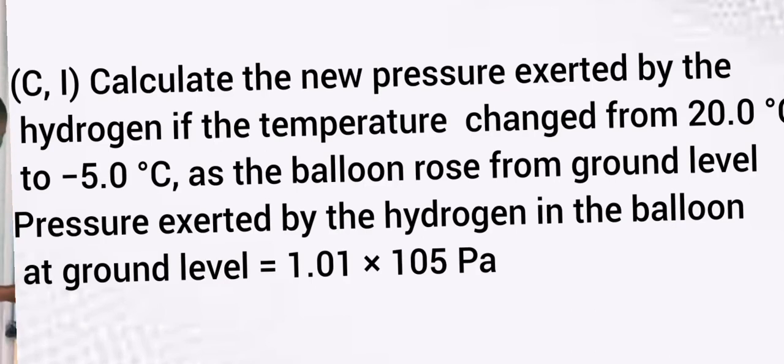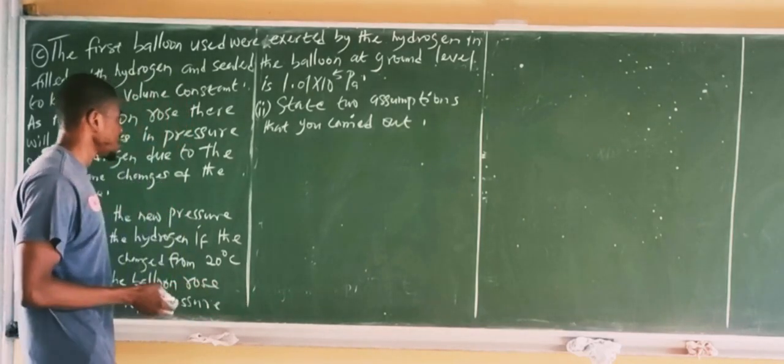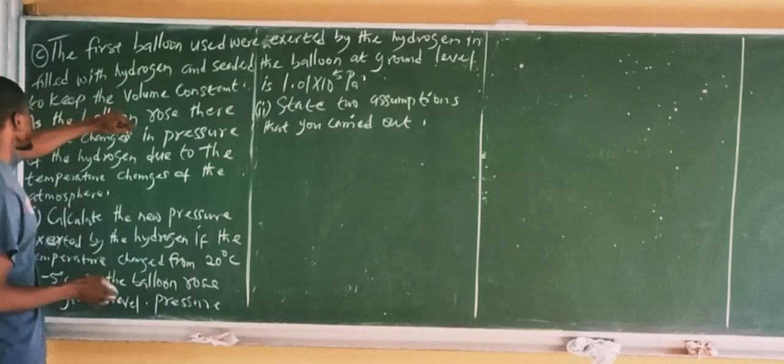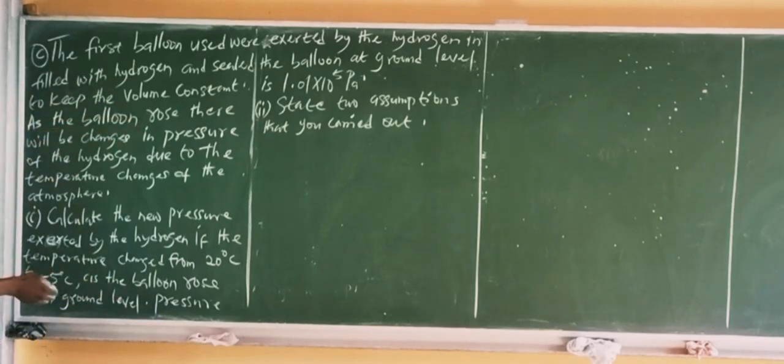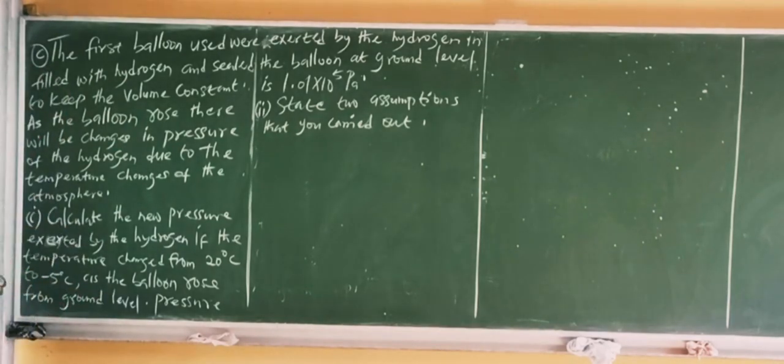As the balloon moves from ground level, the pressure exerted by the hydrogen in the balloon at ground level is given as 1.01 by 10 to the 5 Pascal. The second part of the question says, state two assumptions that she made. So the first thing you need to understand is that they said the first balloon used was filled with hydrogen and sealed to keep the volume constant. That is the first thing you need to pay attention to. It was sealed to keep the volume constant.